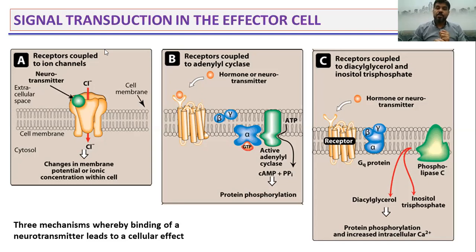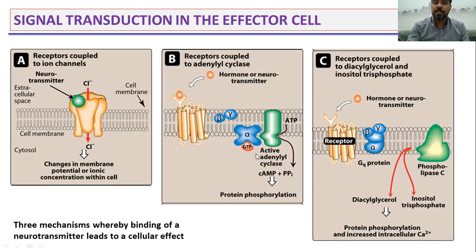Sometimes the neurotransmitter binds to another kind of receptor, and binding of the neurotransmitter to this receptor can activate another signaling pathway, and this kind of receptor is called a metabotropic receptor. In this kind of receptor, the neurotransmitter binds to a specific receptor, and that will cause activation